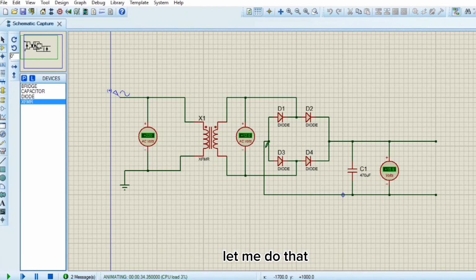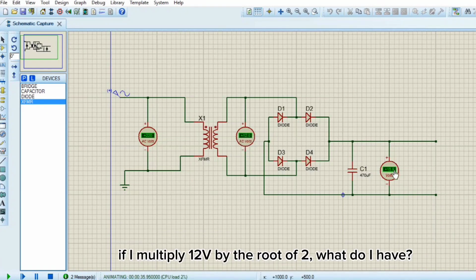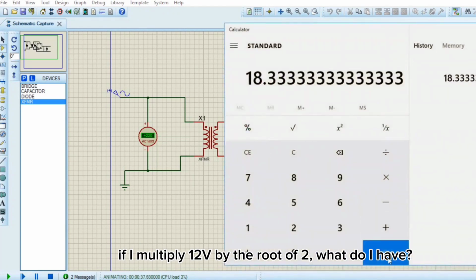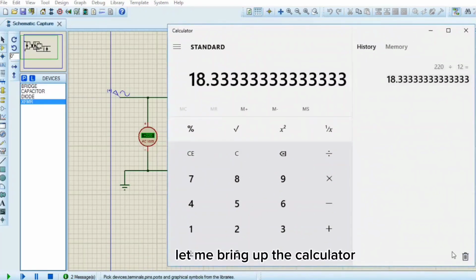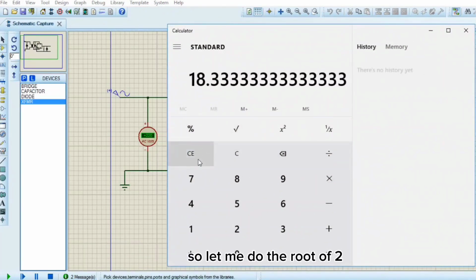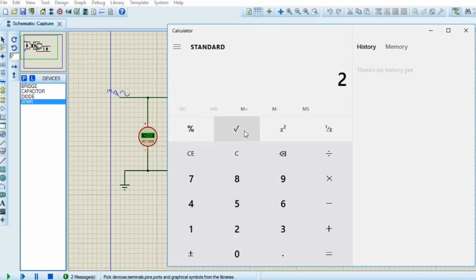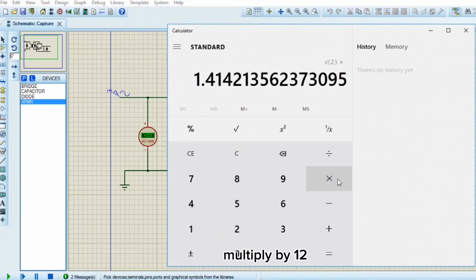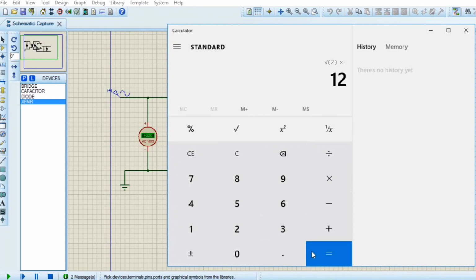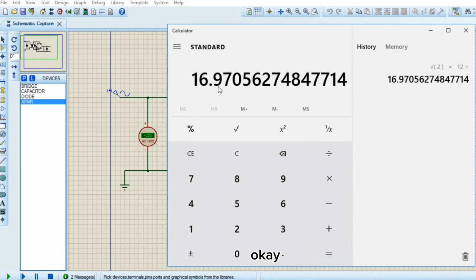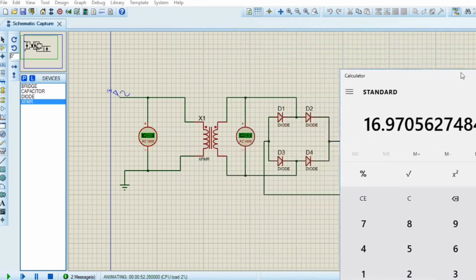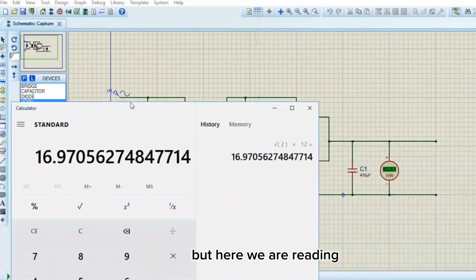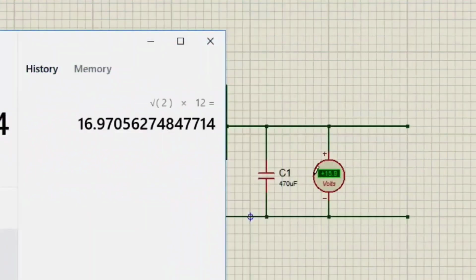So let me do that. If I multiply 12 volt by root 2, what do I have? Let me bring up the calculator. So let me do root 2 multiplied by 12. Okay, here it is. We have 16.9. All right, we have 16.9. But here we are reading 15.9.